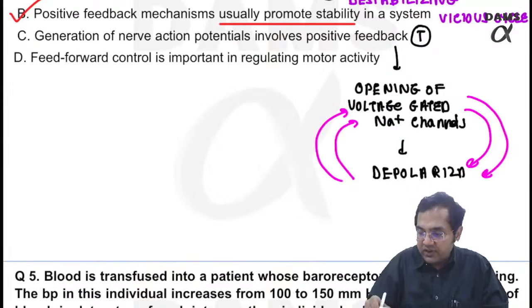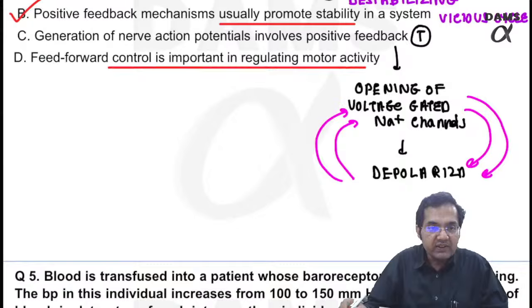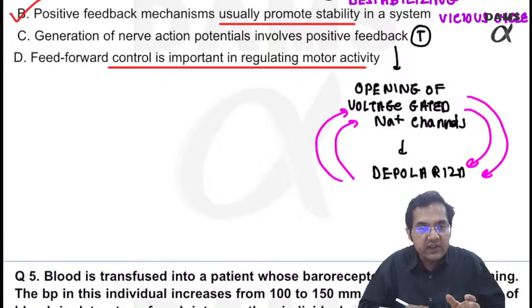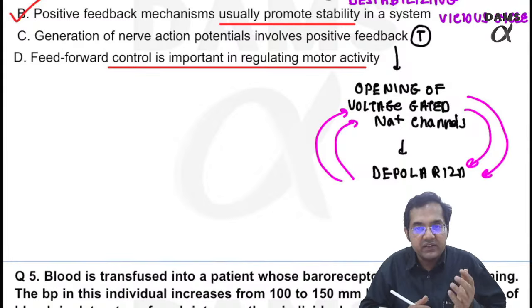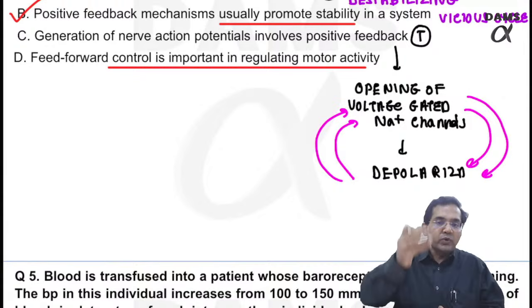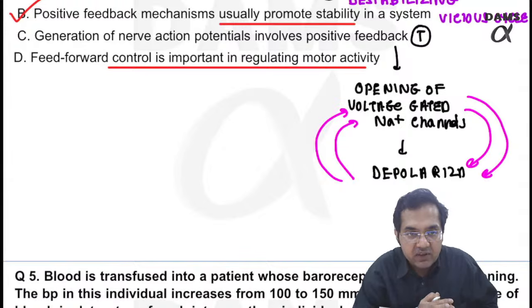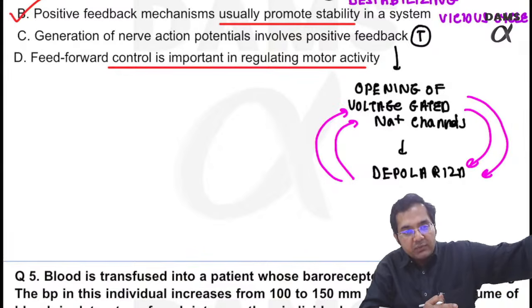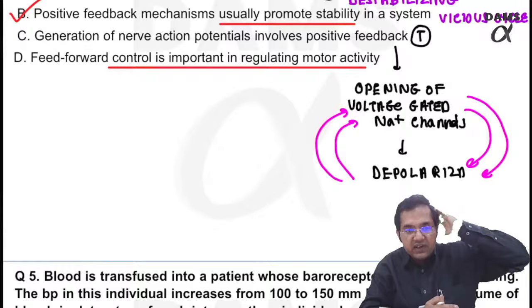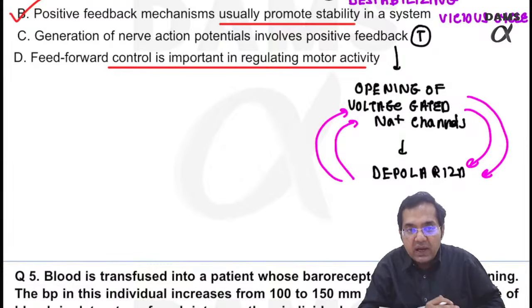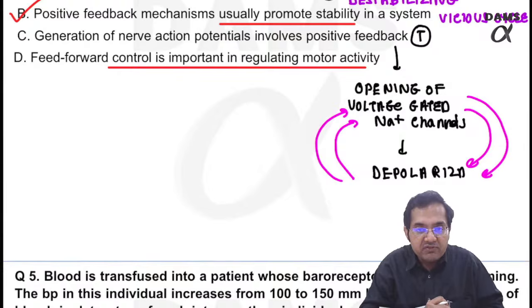Feed forward control is important in regulating motor activity. This is very important. This happens especially in the role of cerebellum and cortex in control of movements. You will understand this better in central nervous system physiology, but I think you have a vague idea that cerebellum is also involved in planning and programming of movements. Suppose I want to shake hands with one of you if you are sitting with me in a face-to-face class, or I want to drink water from this water bottle, then what is going to happen? My cerebellum is sending signals to the cortex: how much should I stretch my hand out so that I am able to grab hold of the bottle? This is the meaning of feed forward control.